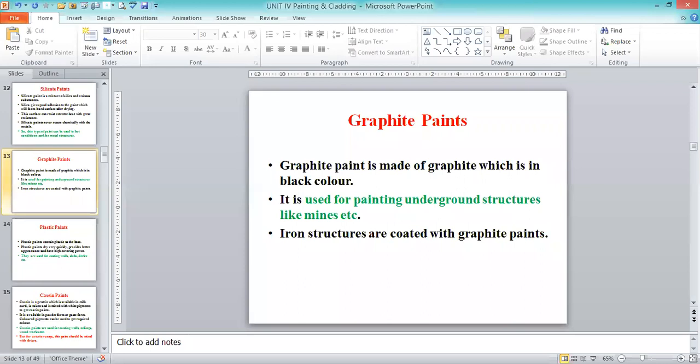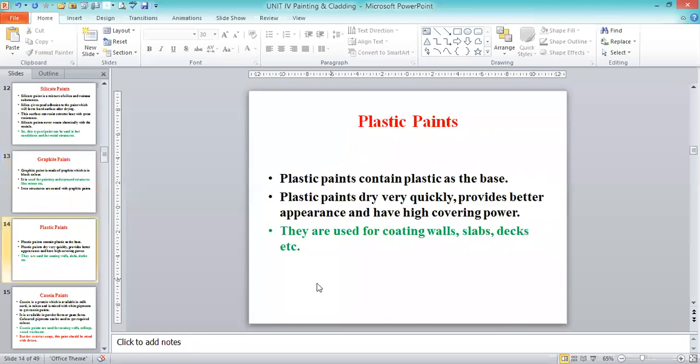And the plastic paints. In civil engineering, almost all constructions use them for coating walls, slabs, decks, etc. The plastic paints contain plastic as the base, and they dry very quickly, provide better appearance, and have high covering power.